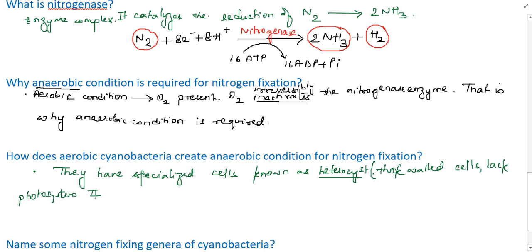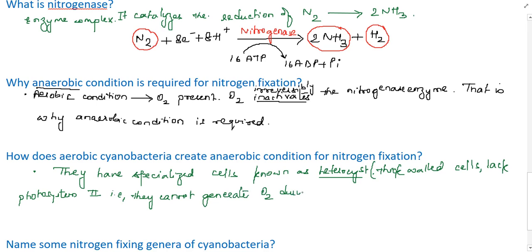If photosystem 2 is absent, they cannot generate oxygen during photosynthesis.